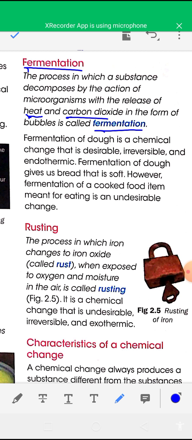For example, fermentation of dough is a chemical change that is desirable, irreversible, and endothermic.